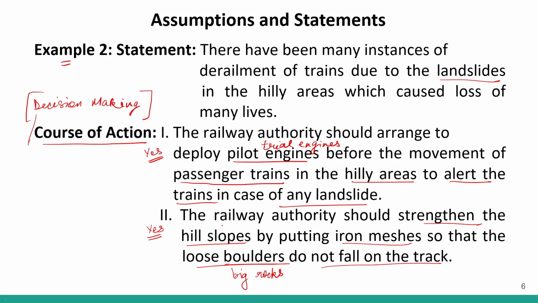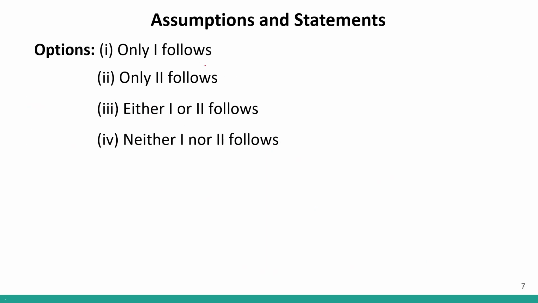So if I look at the options, option 1 says only 1 follows, option 2 says only 2 follows, option 3 says either 1 or 2 follows, and option 4 says neither. So the answer will be either, because both of them can be adopted. Both of them are good courses of action. They are appropriate responses to the statement. So either of the two methods can be adopted, or even both methods can be adopted.